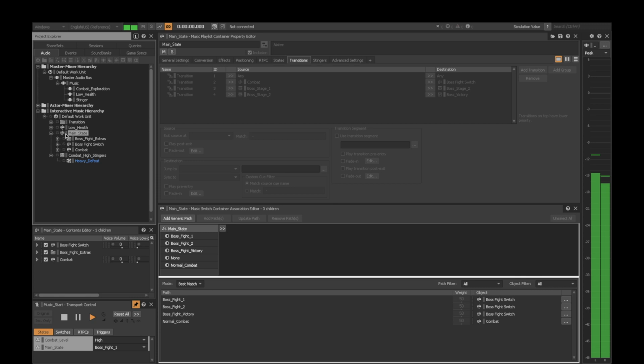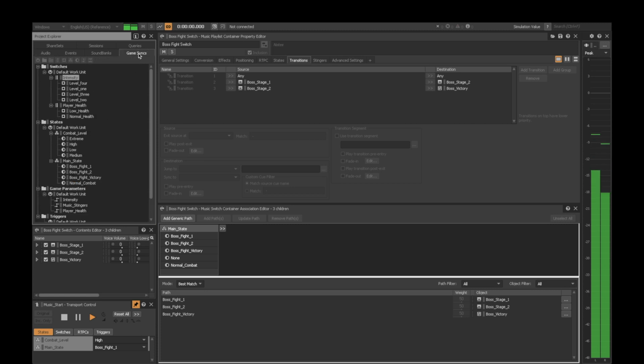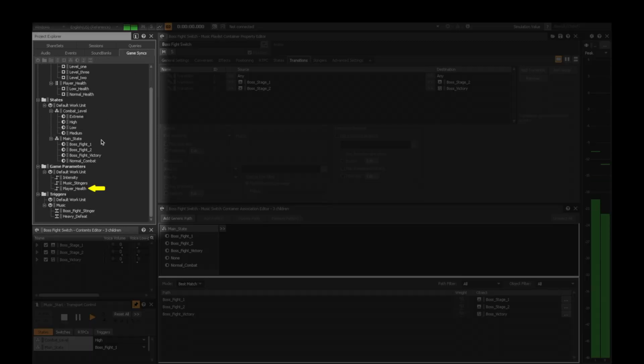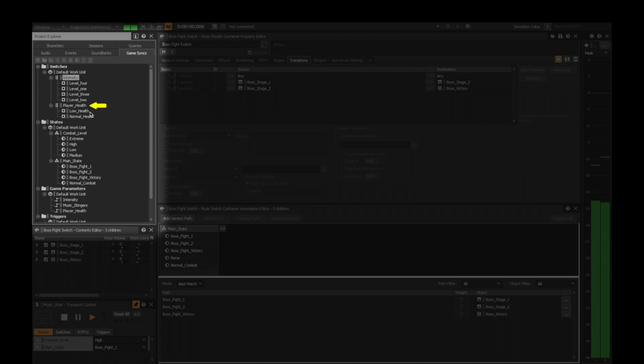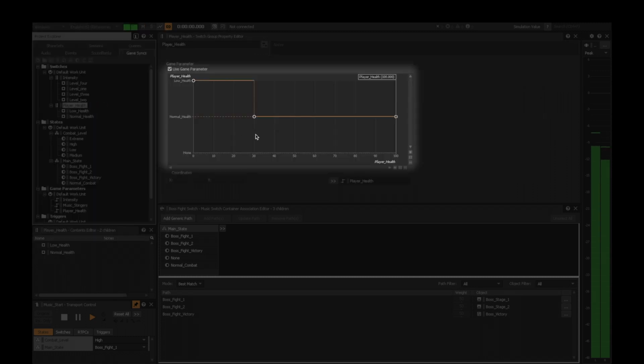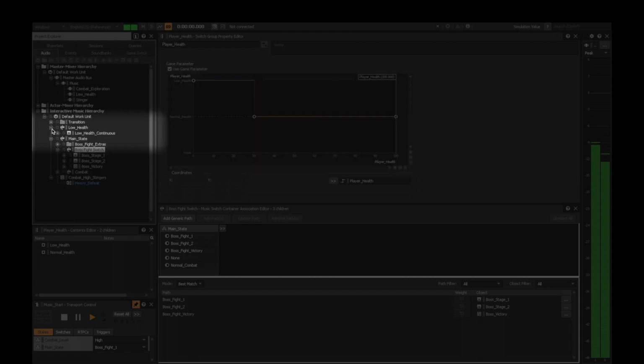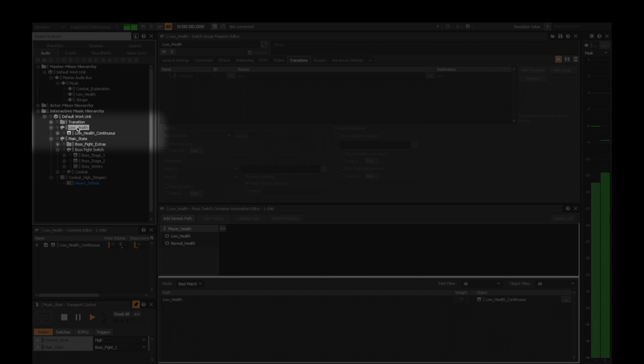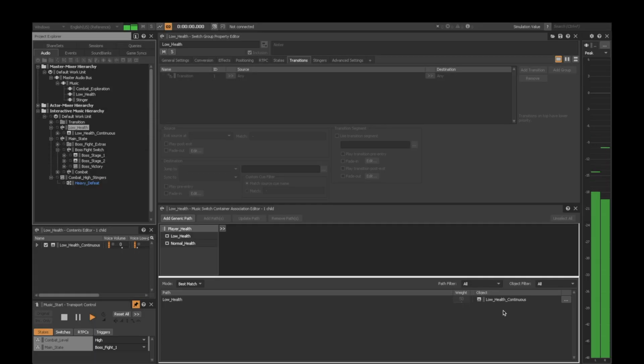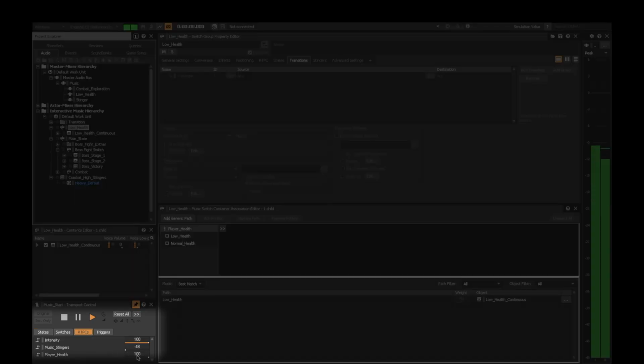The Boss Stage 1 playlist has the same vertical and horizontal randomization as the previous playlists, so I'll use this playlist to showcase the player health system. I created a game parameter that monitors player health from 0 to 100. I tied the parameter to a game switch that activates the low player health music segment, which loops infinitely when the player's health is below 30. The RTPC also decreases the volume and enables a low-pass filter on the combat exploration bus, following a curve that starts at 30 and increases in effect all the way to 0.